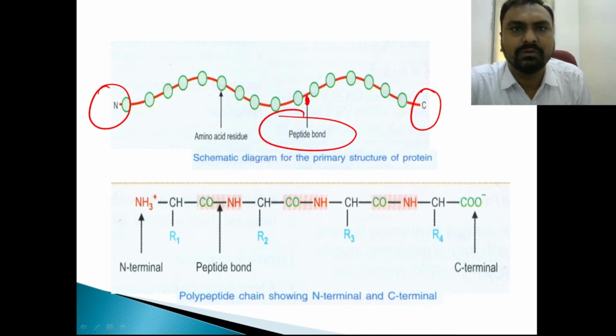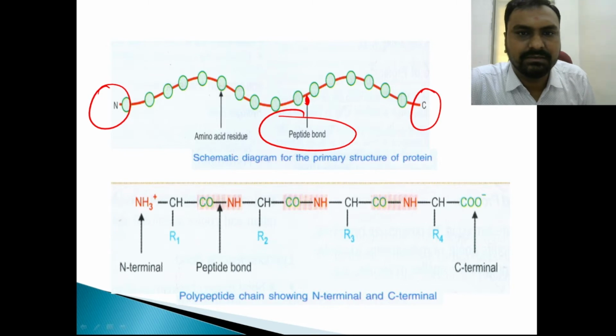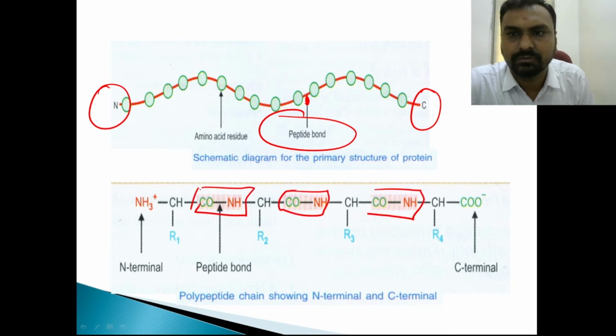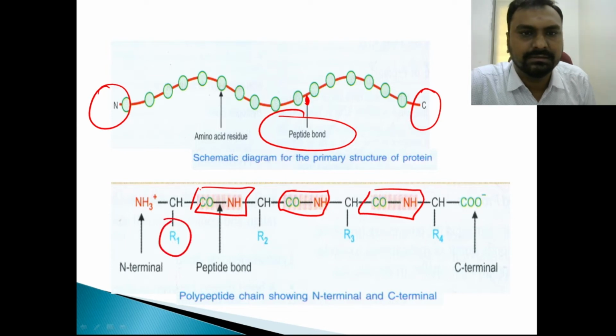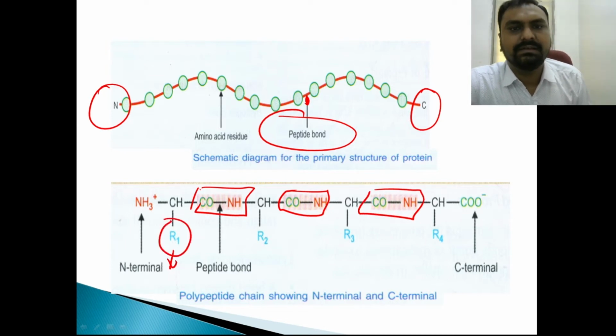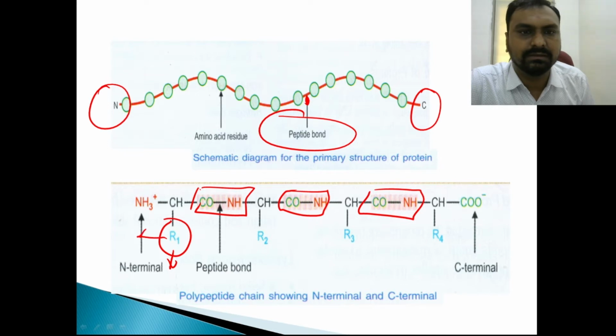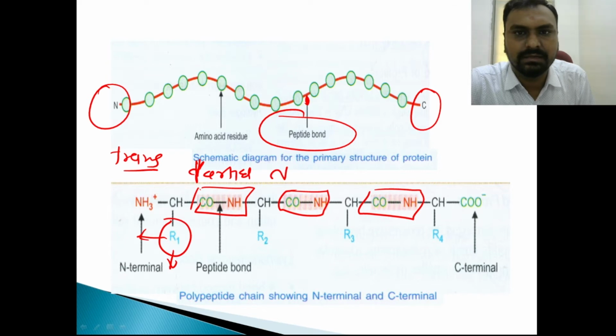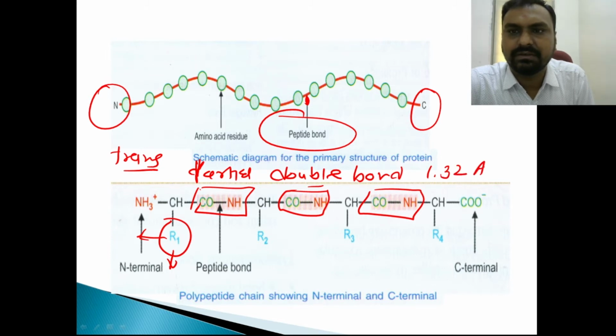And this whole molecule is called a polypeptide. So you can see this CONH, that is a peptide bond. Here it is also a peptide bond. Here is also a peptide bond. And here this R1 side chain is free to rotate. That is called the Ramachandran angle. And the CONH bond is trans in nature, and it is a partial double bond, and the distance is 1.32 Angstrom.